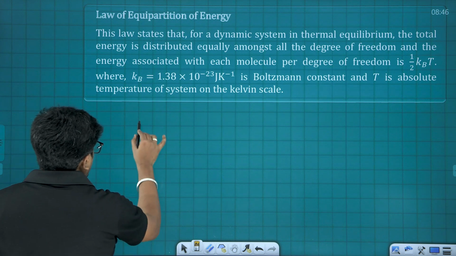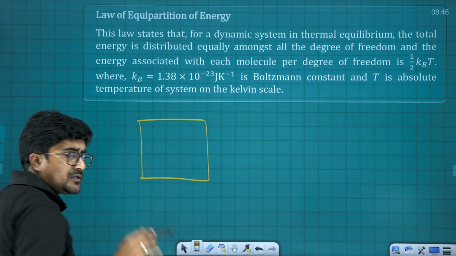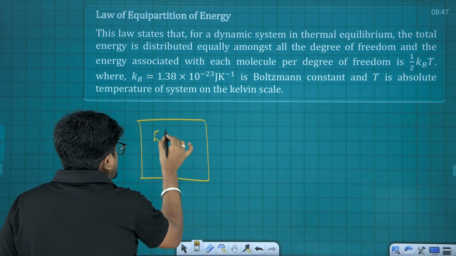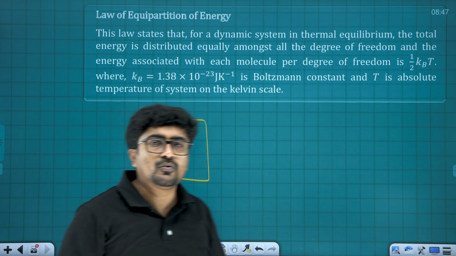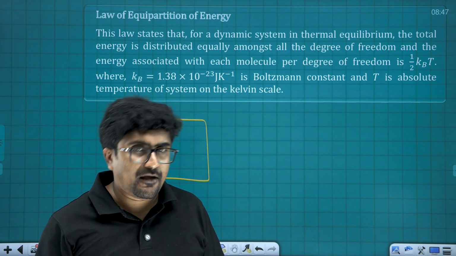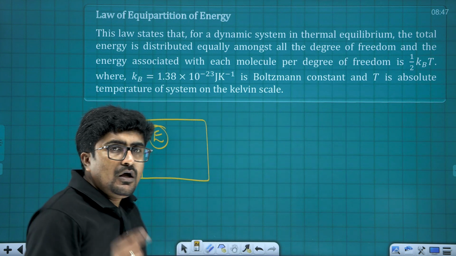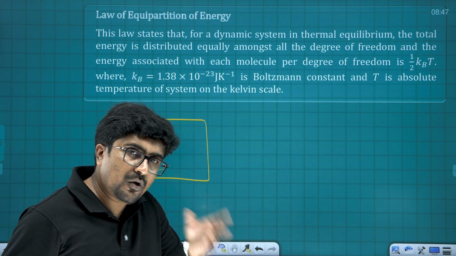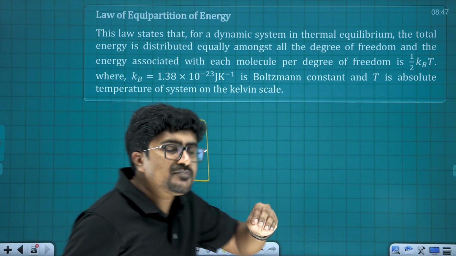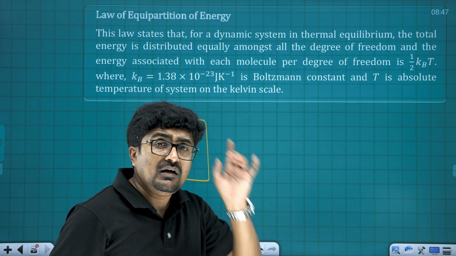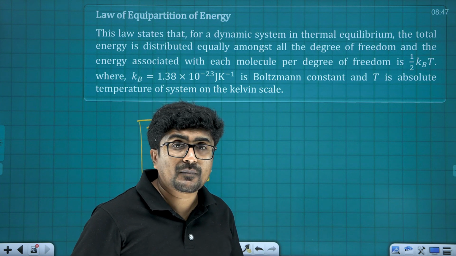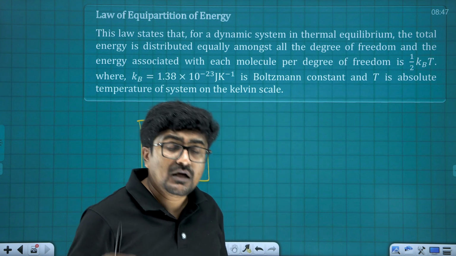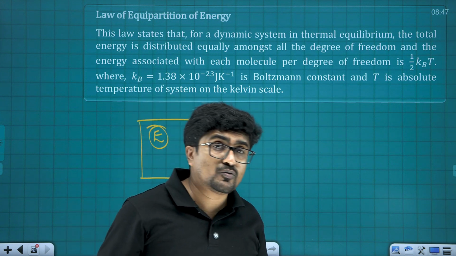The law says, if we consider a sample of a gas, and the total energy possessed by a molecule is capital E, and the degree of freedom is F. Then for one particular degree, say just because of translation motion, I am just telling an example, what is going to be the energy possessed? Definitely it's going to be translation motion along x-axis, along y-axis, as well as along z-axis.